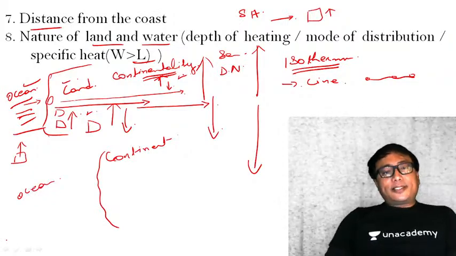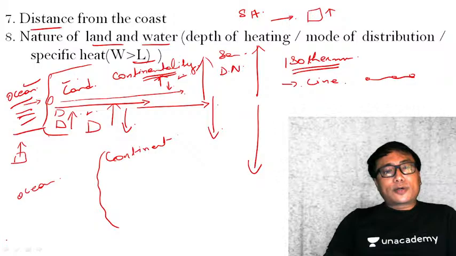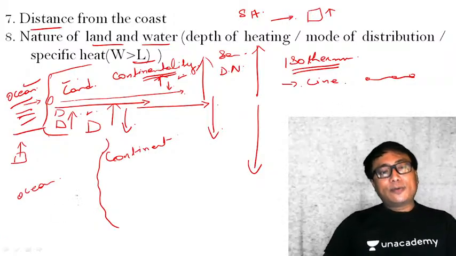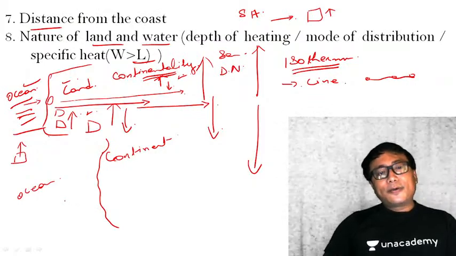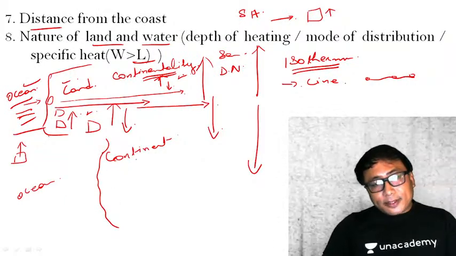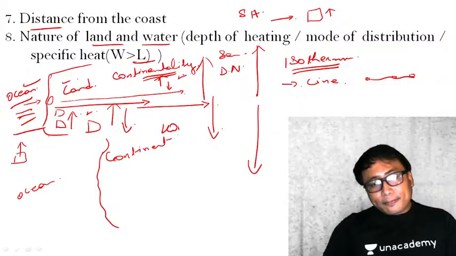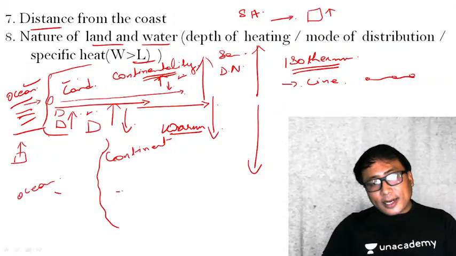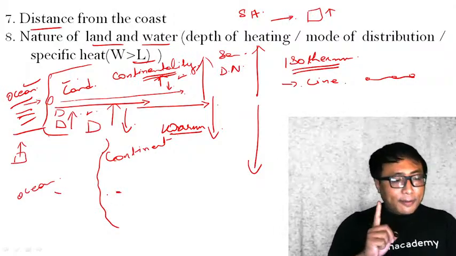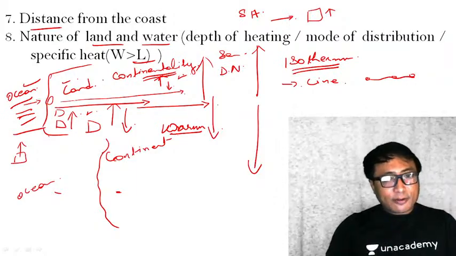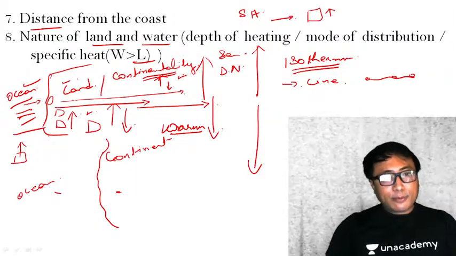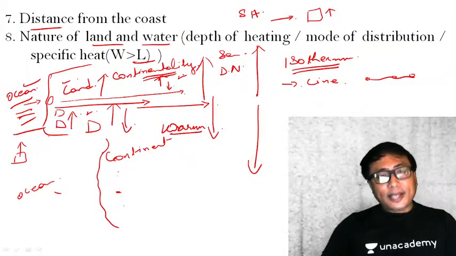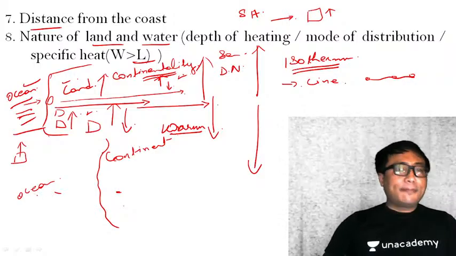Say for example, it is summertime in the northern hemisphere. In summer, what will happen? It will be very warm, means temperature will be more, but between water and land, in land the temperature will be much higher. Why? Because the specific heat of land is less, therefore it will heat up much faster. Therefore, in land the temperature will be much higher. In the ocean, temperature will be much lower.